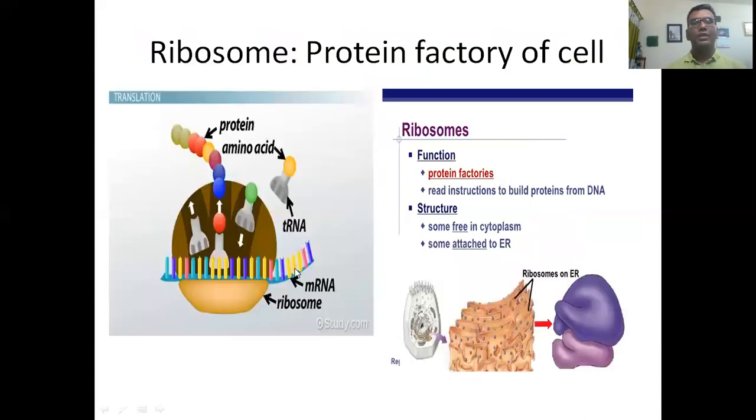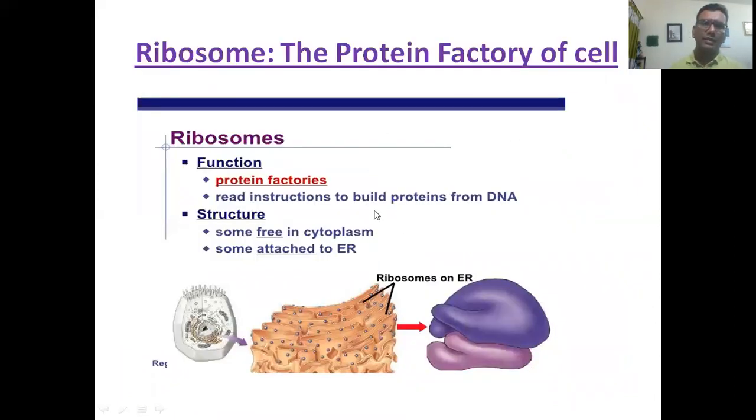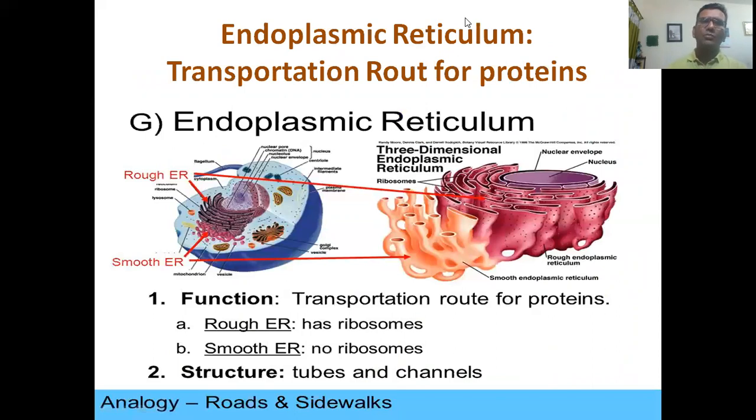My dear students, let us go to ribosome. Ribosome, as you know, produces protein, that's why it is known as the protein factory of a cell. Here is another slide on ribosome. Endoplasmic reticulum, my dear students. Endoplasmic reticulum is of two types. One is with ribosome and another without ribosome.